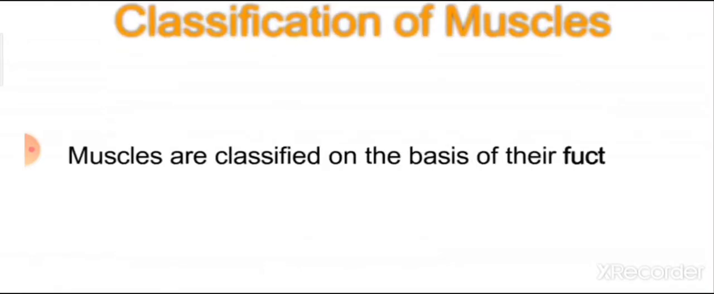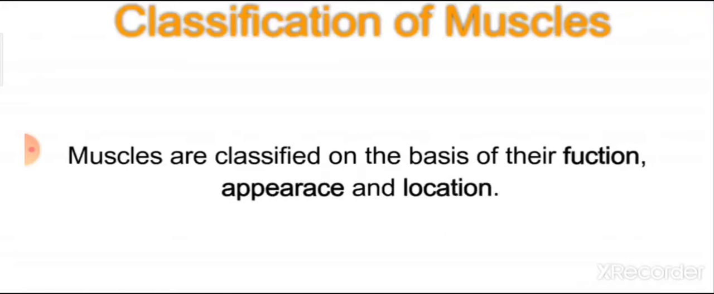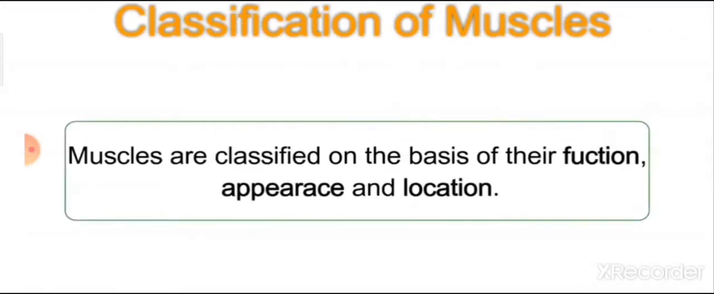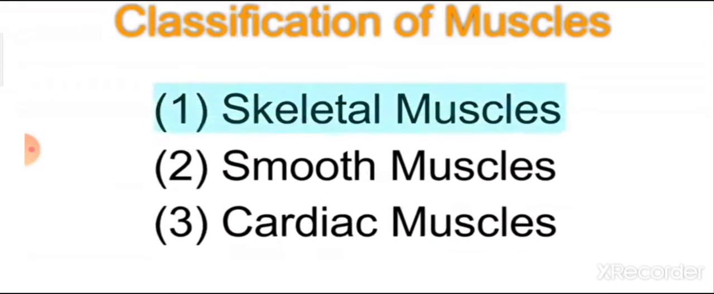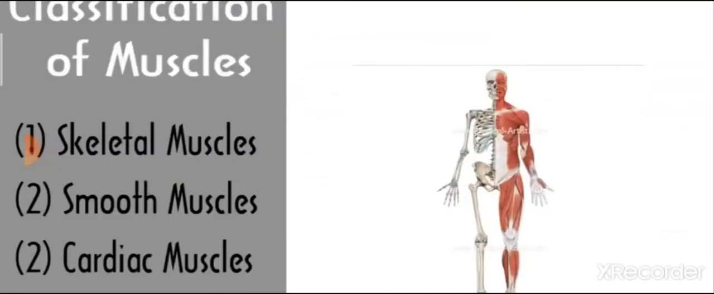Now, classification of muscles. Muscles are classified on the basis of their function, appearance and location. So, the first one is skeletal muscle, second one is smooth muscle and third one is cardiac muscle. The first one is skeletal muscle.